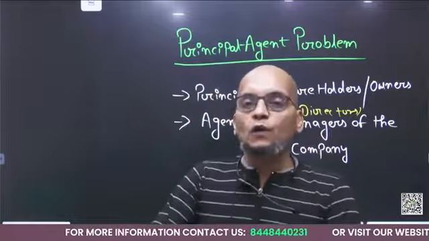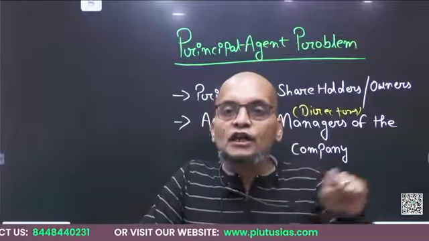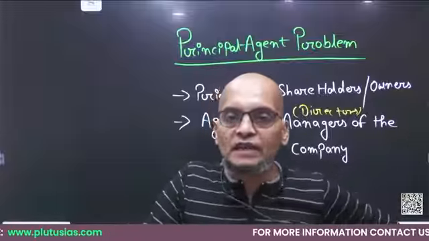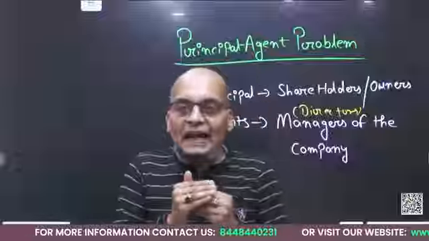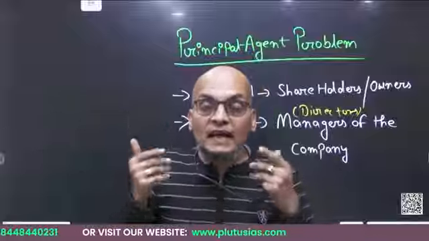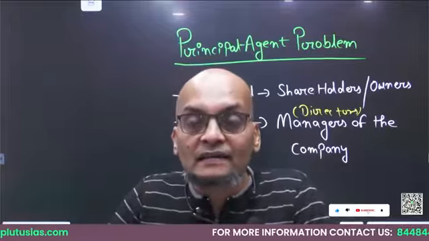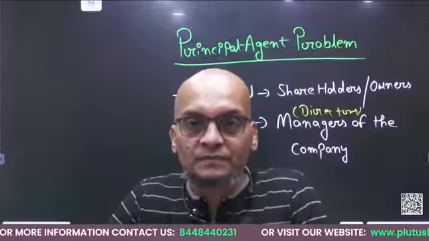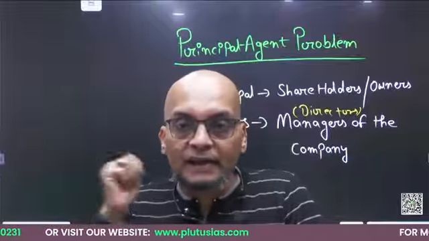Now see guys, how this problem arises. The thing is that the principal has hired the manager to run the company on his behalf, and the principal is totally dependent on the manager or the director, right? So whatever information the director is circulating to the principal, the principal is assimilating and accumulating that information only. He is totally reliant on the manager for the information. He does not have any other source of information other than the manager.